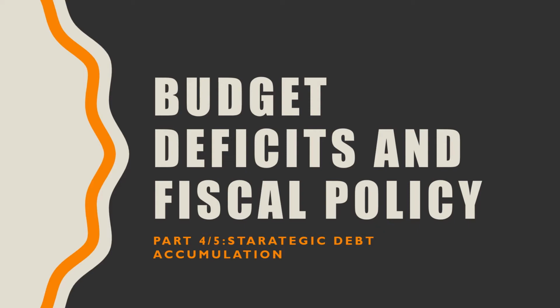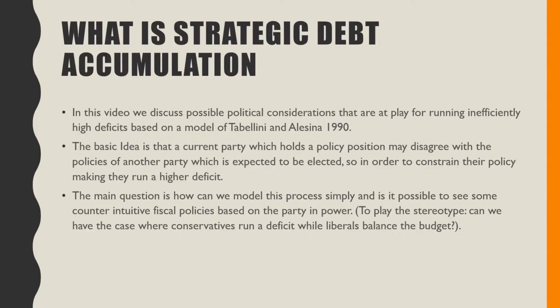In this video, we're going to talk about strategic debt accumulation. We will discuss the possible political considerations that are at play for running an inefficiently high deficit, based on the model of Tabellini and Alesina in 1990. The idea is that the current party which holds a policy position may disagree with the policies of another party which is expected to be elected. So in order to constrain their policy making, they will run a high deficit.